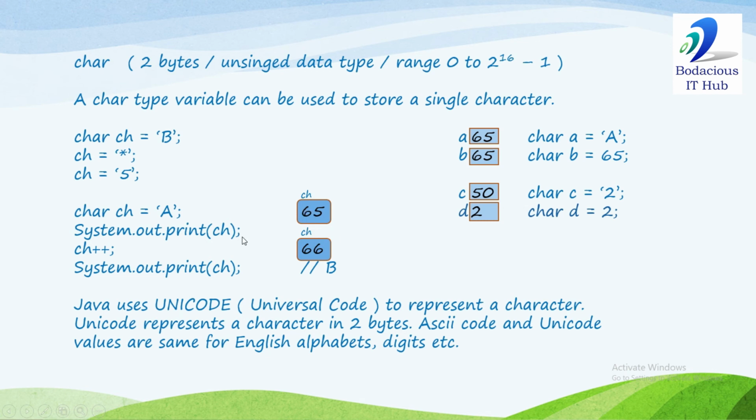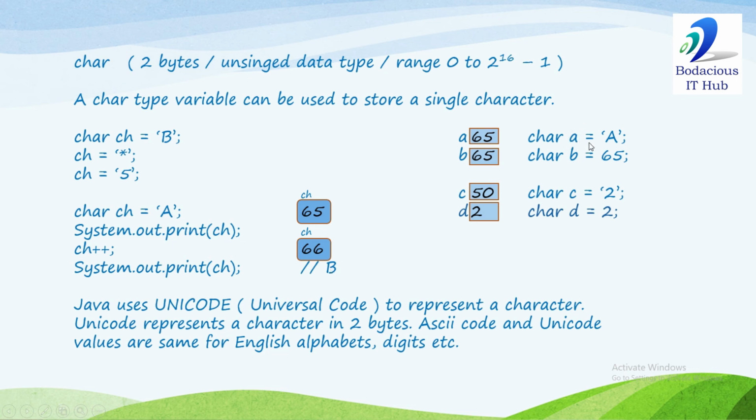Okay. So in a character variable, when you assign a character, internally its ASCII value is stored, and when you display that variable, the corresponding character of that ASCII value will be displayed. So when we are displaying CH, it will display A. Now CH plus plus, so the value will become 66. If you display CH now, it will display B, because the ASCII value has increased and become 66. So when you display CH, it will display the corresponding character of 66, that is B.